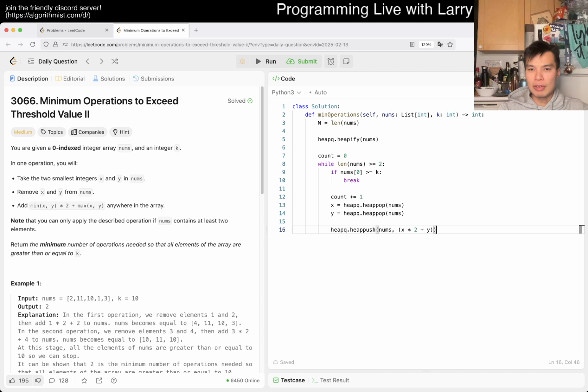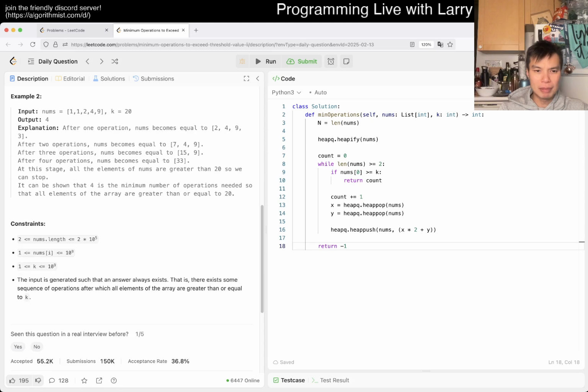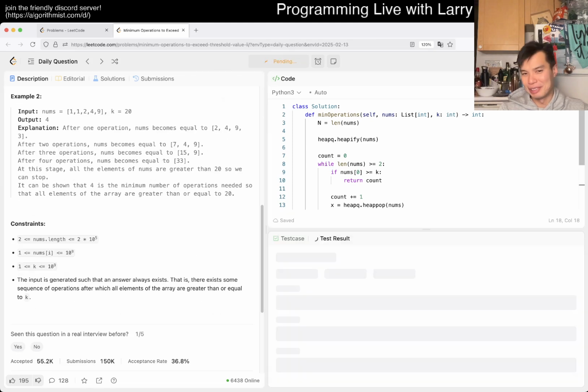Then we could just return count. If the loop ends, there's only one element left and it's not bigger than k, so we return -1. Oh wait, they say it's always guaranteed. Okay, I guess we'll return -1 anyway.